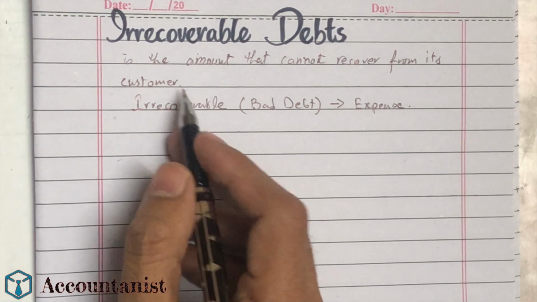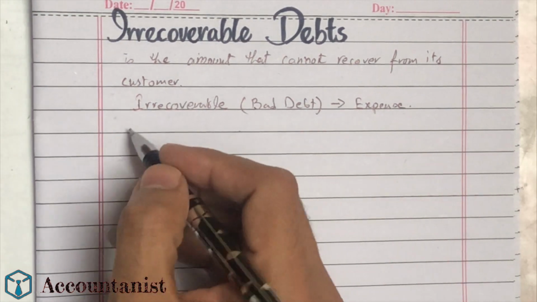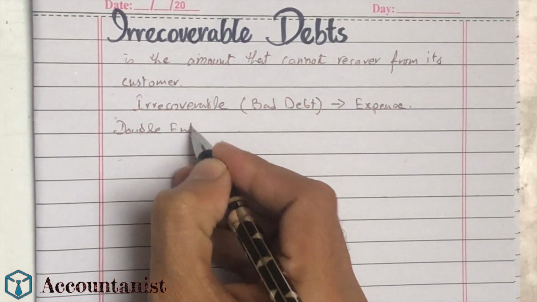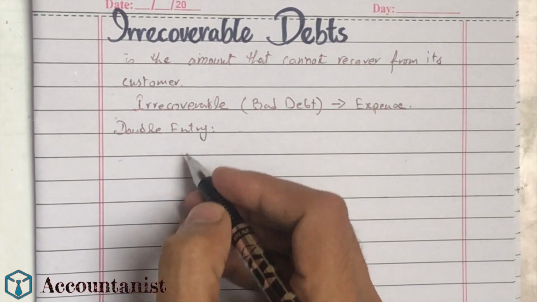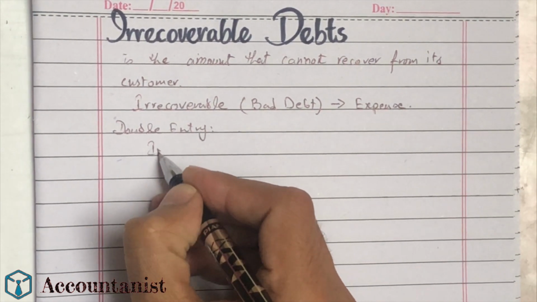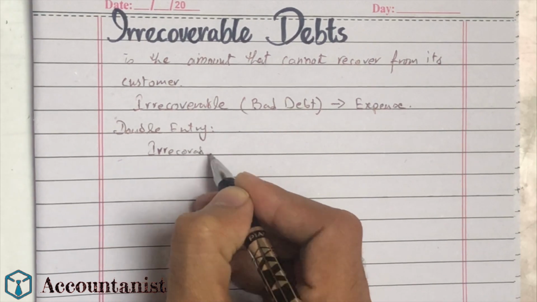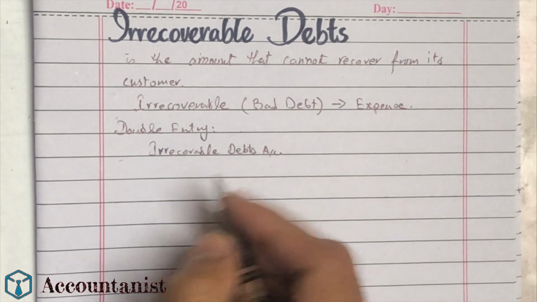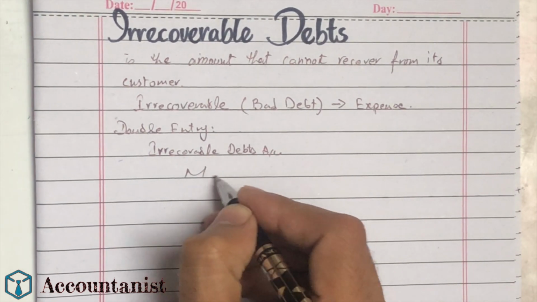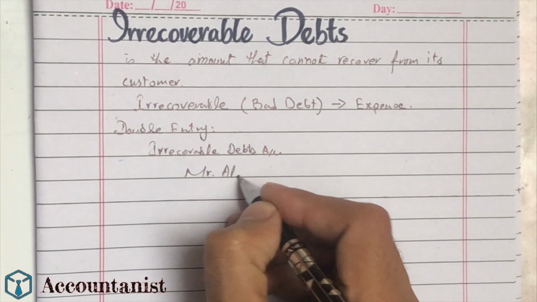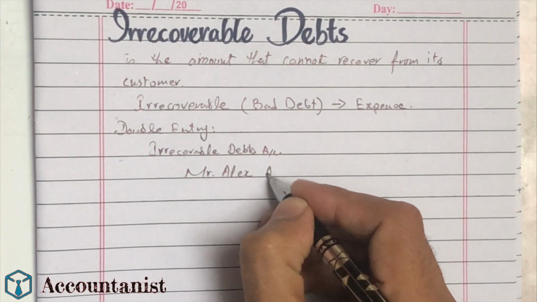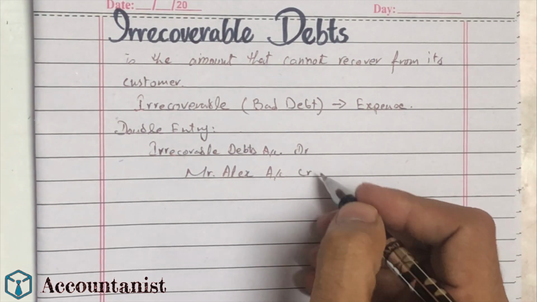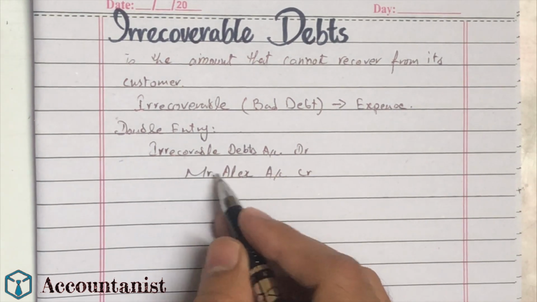In the accounting, because it is an expense, the double entry of this irrecoverable debt will be: we write down the irrecoverable debts account debit, and we credit the name of the person. Let's suppose the name of the person is Mr. Alex, so Mr. Alex's account will go to the credit. So this is the double entry of the irrecoverable debts.